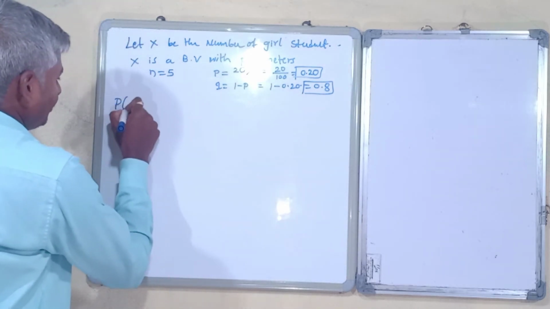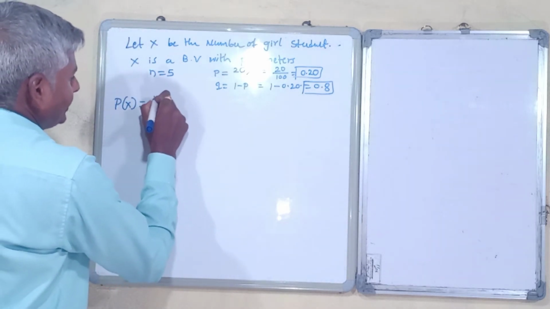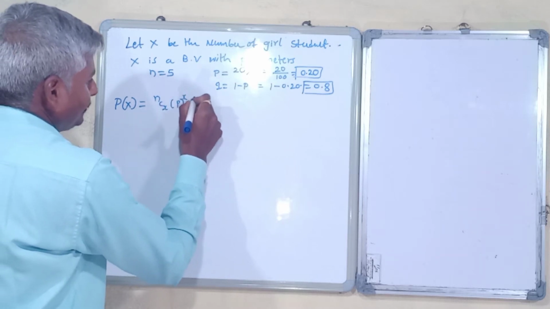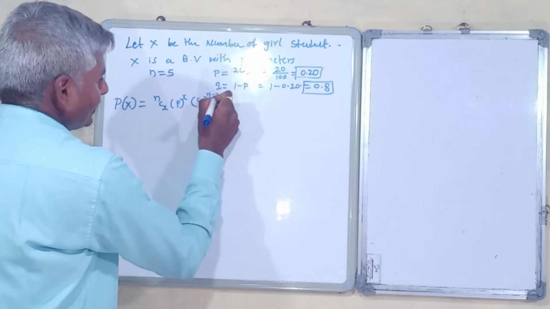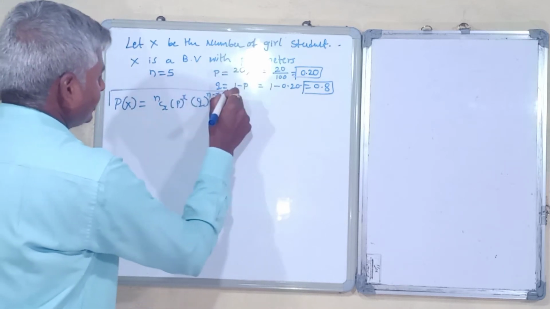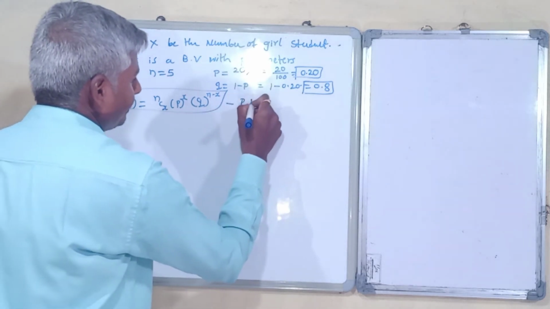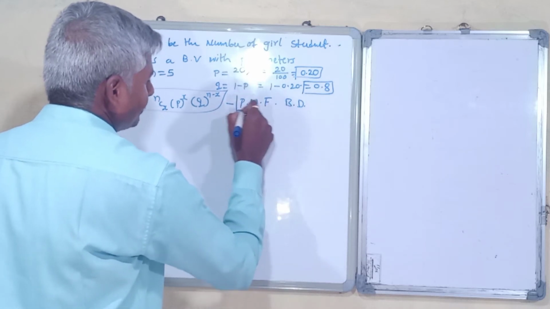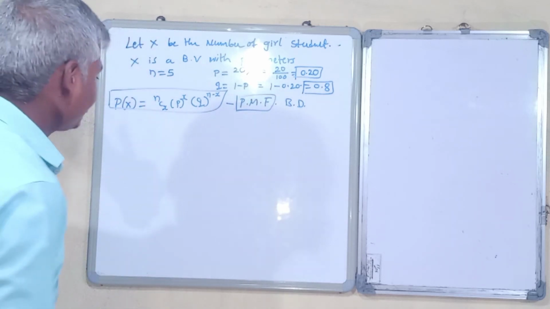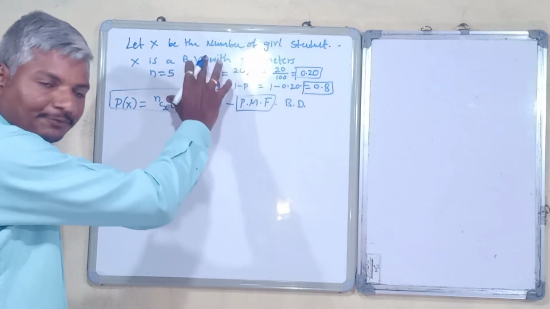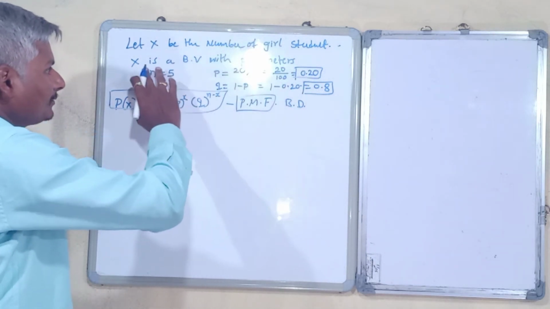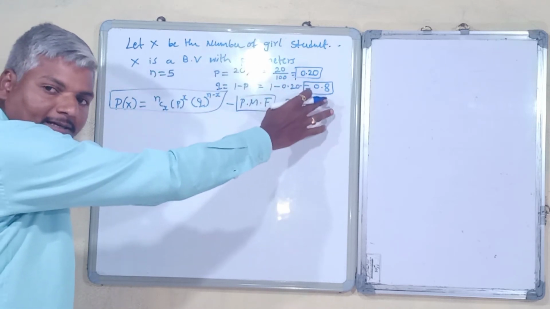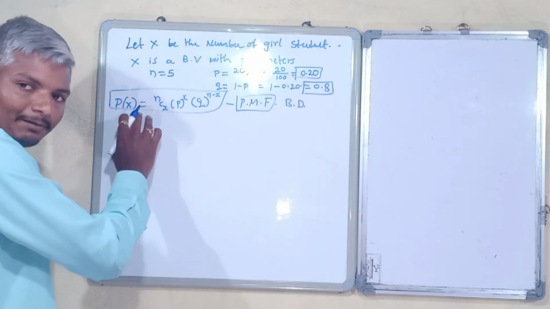Then if you write, probability of X equals x is nCx into p raised to x into q raised to n minus x. This is the probability mass function of the binomial distribution. This is the background of the problem we have seen, that is, let X be the number of students and X be a binomial variate with parameters n, p and q. Then this is the probability mass function.